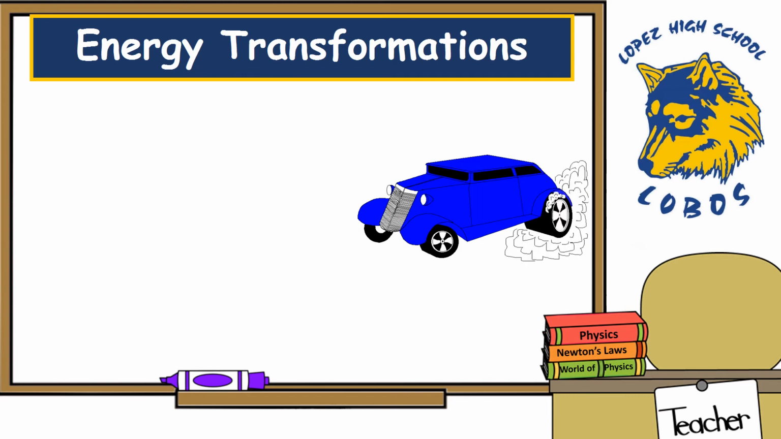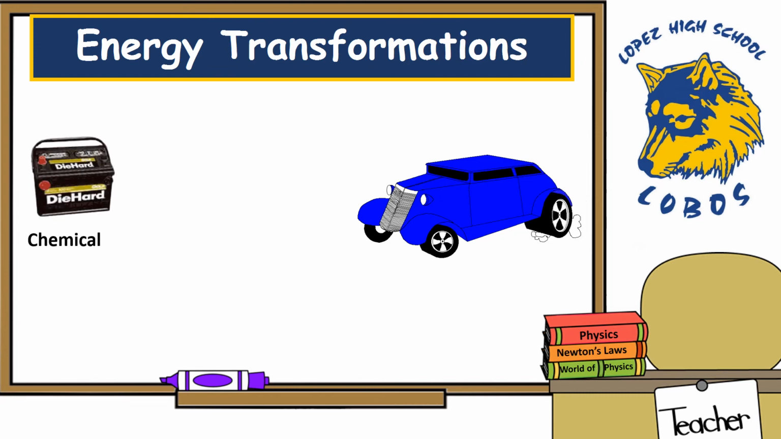Okay, so let's try to list some of these out. For instance, if we look at the battery of the car, the battery itself would be chemical energy. This energy can be transformed into many different forms of energy. But let's say that it got transformed into thermal energy. Well, that's why the chemical energy inside of the battery would be released as heat energy, causing that battery to start getting hot once it's running.